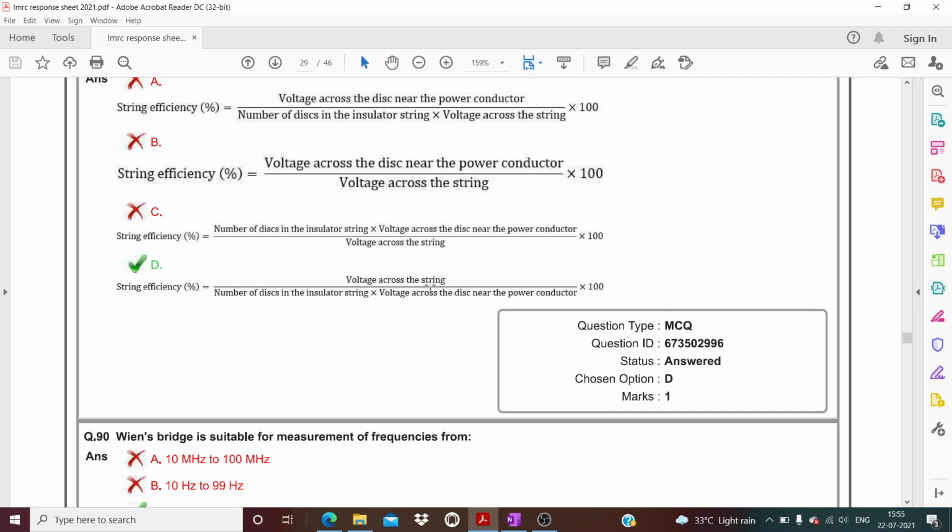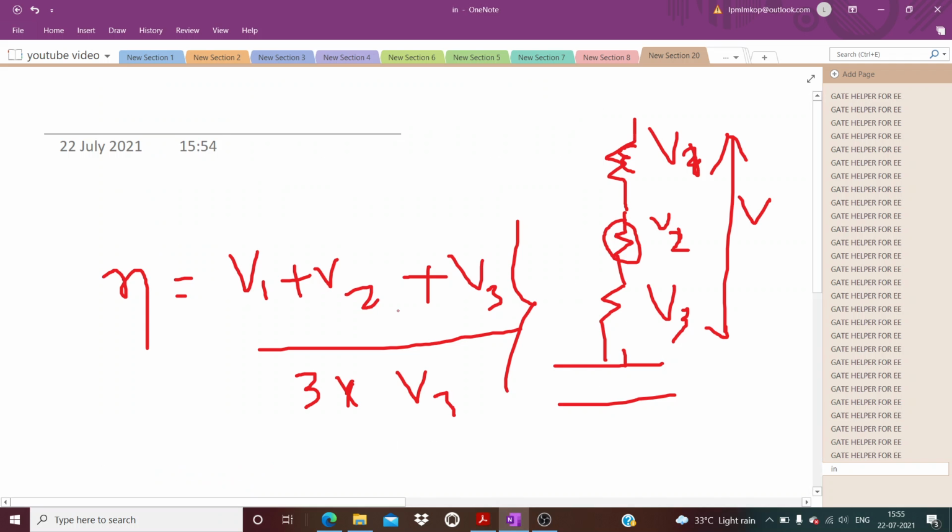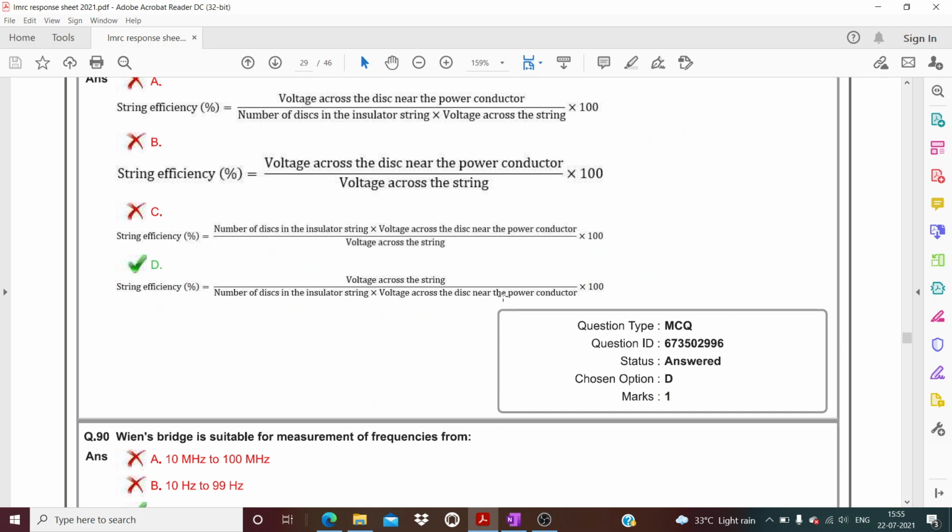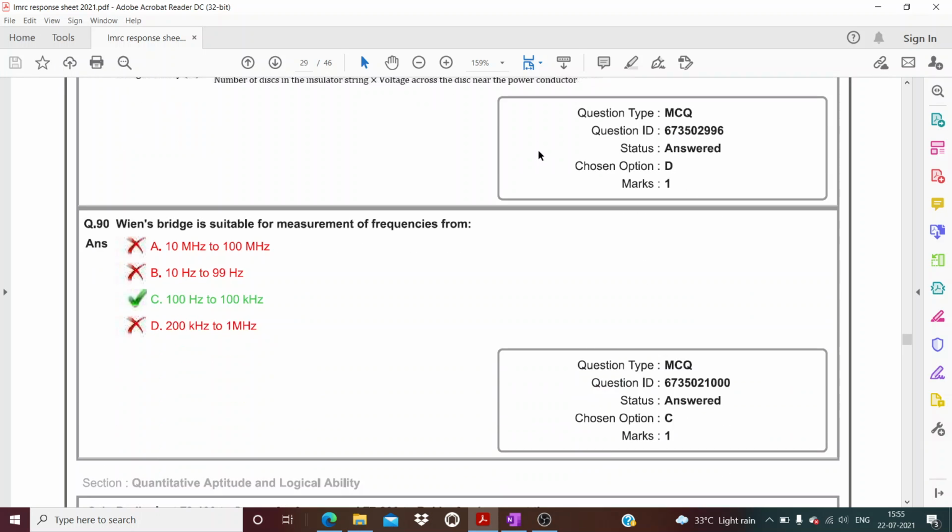What is it again? Voltage across the string upon number of discs in the insulating string into voltage across the disc nearer to the power conductor. Okay, so this is the concept. V1, V2, V3 upon 3 into V3. Okay, I hope it is clear. So a very easy question. Now question number 90. The Swiss is suitable for frequencies about this range. Okay, 100 hertz to 100 kilohertz. I hope it is very clear.